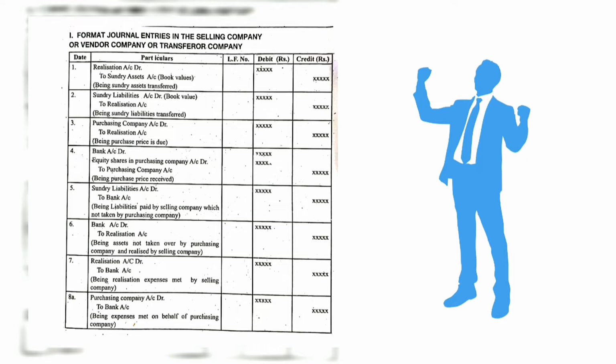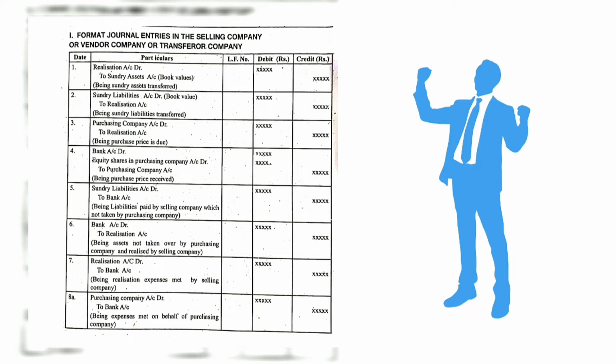And the fifth entry is sundry liabilities account debit to bank account. Here the sundry liabilities not taken over by the purchasing company are paid by the selling company. So we are making the entry sundry liabilities account debit to bank account.